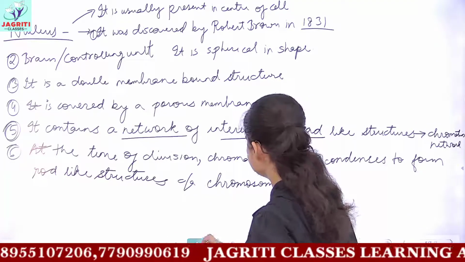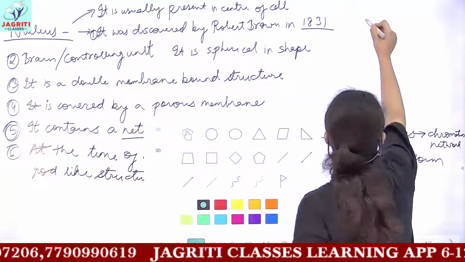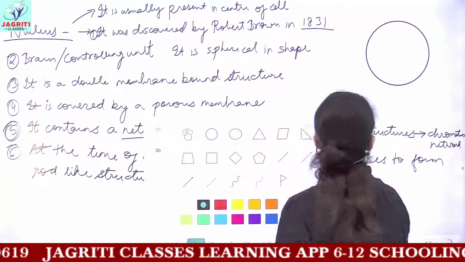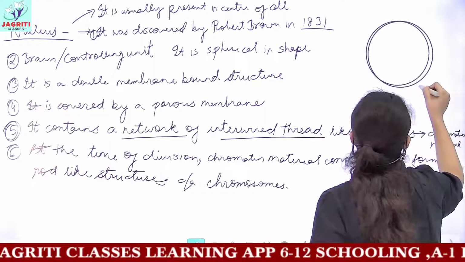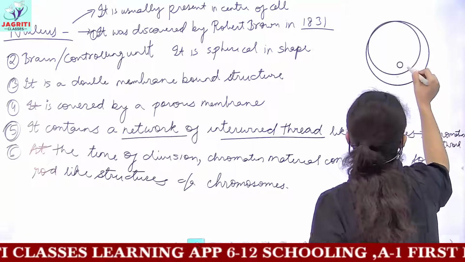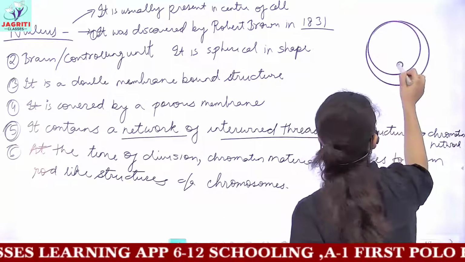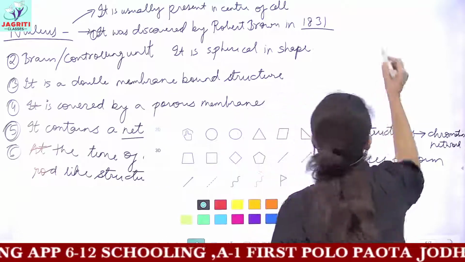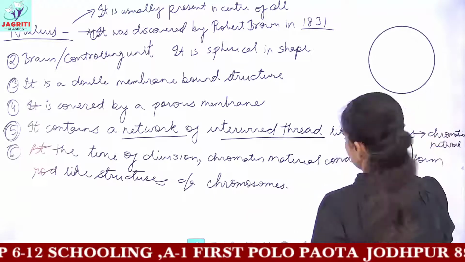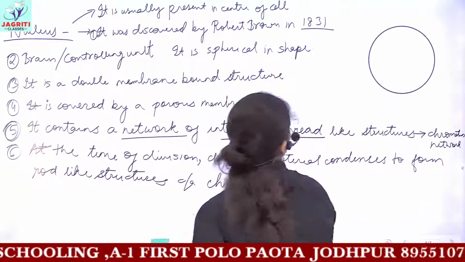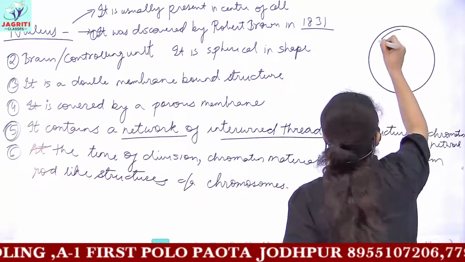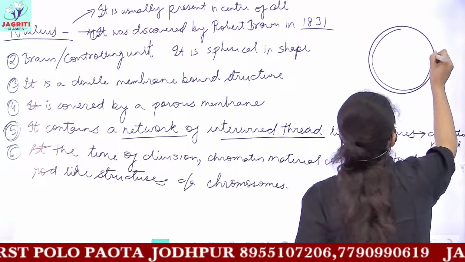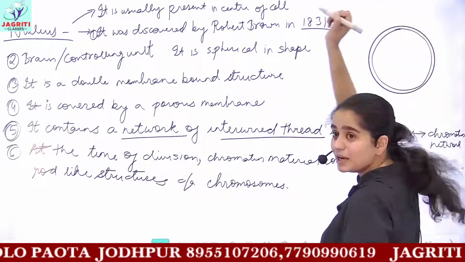Let's draw a perfect sphere. Let's try once more to draw a perfect sphere. Okay, let's suppose I have a sphere here, and now I'll draw another circle, because you know nucleus is a double membrane bound organelle, so this is the double membranous structure.